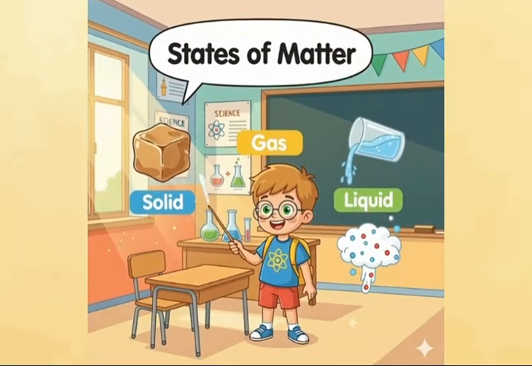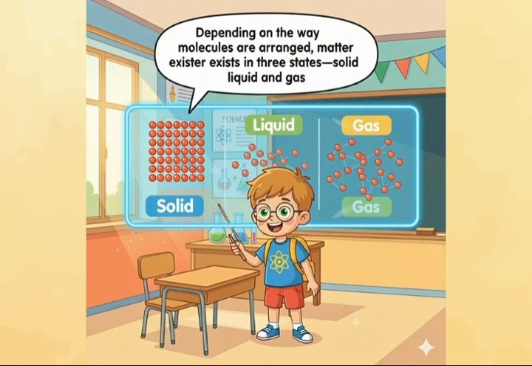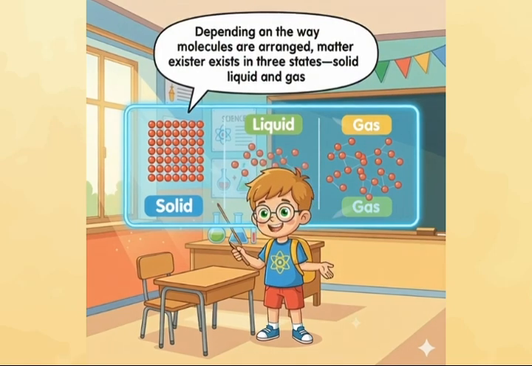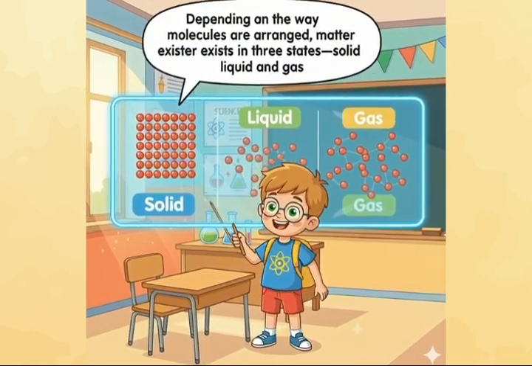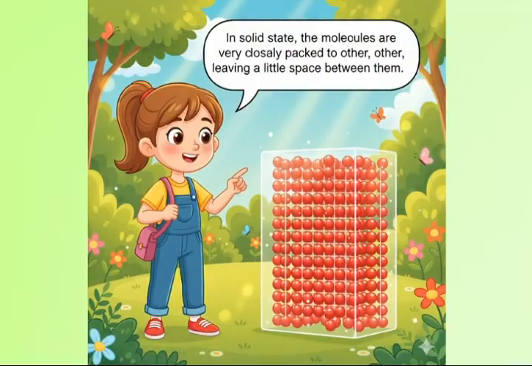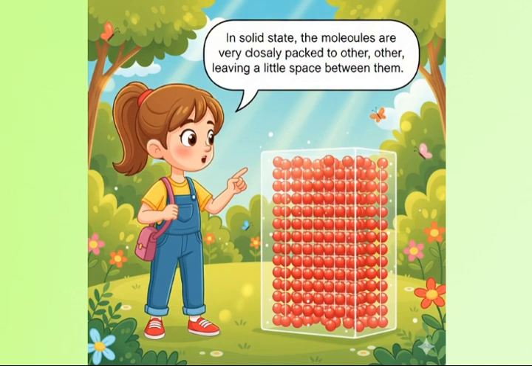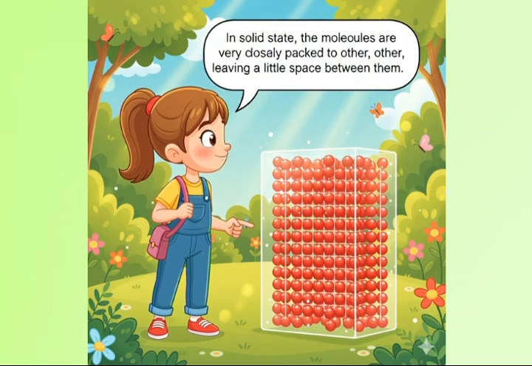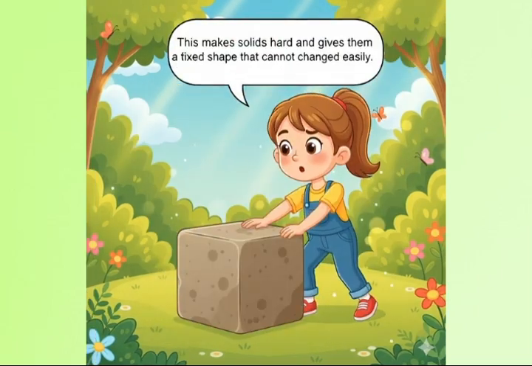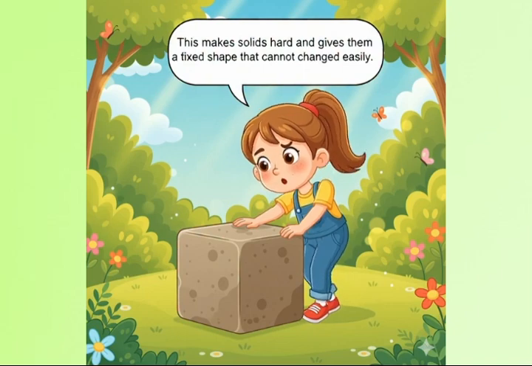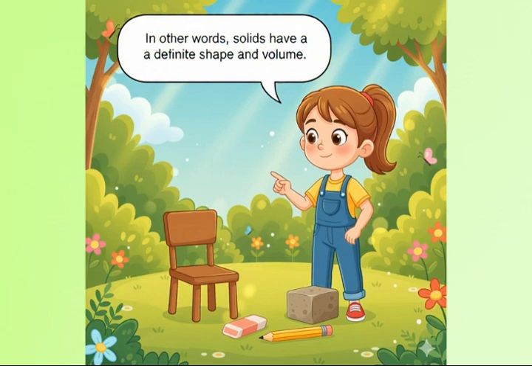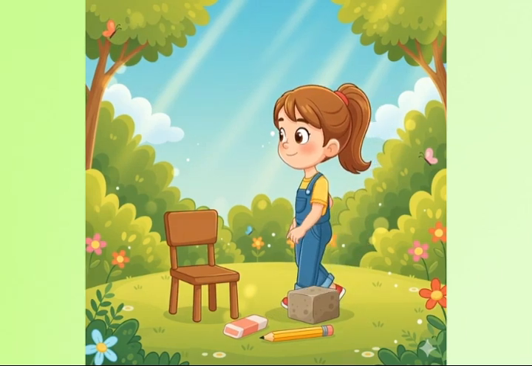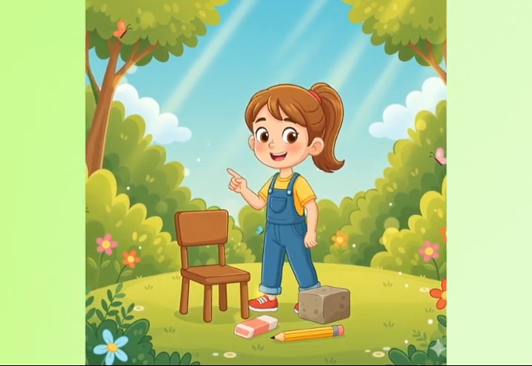States of matter. Depending on the way the molecules are arranged, matter exists in 3 states: solid, liquid and gas. Solid. In the solid state, the molecules are very closely packed to each other, leaving a little space between them. This makes solids hard and gives them a fixed shape that cannot be changed easily. In other words, solids have a definite shape and volume.